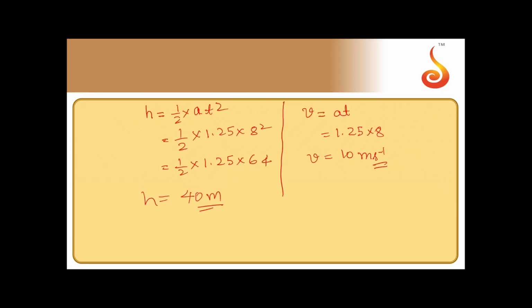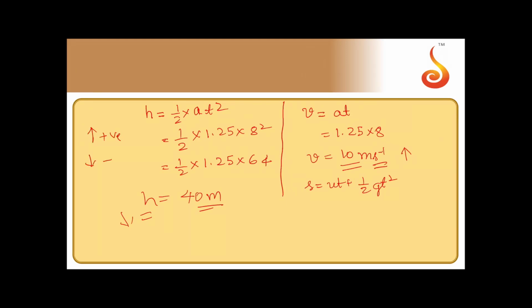Only thing we have to find is time. So time taken to reach the ground can be calculated using S is equal to ut plus half gt square. It is falling under the action of gravity. Now look at this. Initial velocity is upwards. Displacement is downwards.